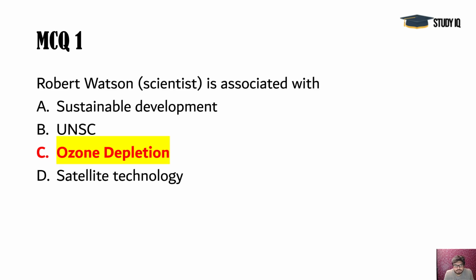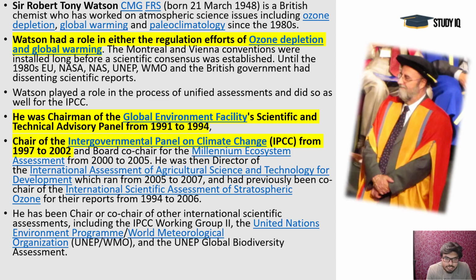So the MCQ that I gave you yesterday: Robert Watson is a very famous scientist from the UK, and he has worked in the areas of ozone depletion, global warming and climate change. He has held many important positions in leading international environmental organizations like the Global Environment Facility and the IPCC, the Intergovernmental Panel on Climate Change.